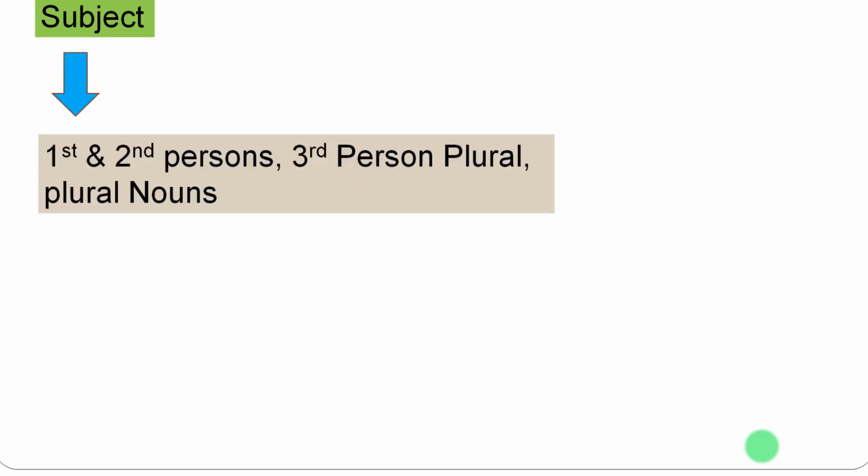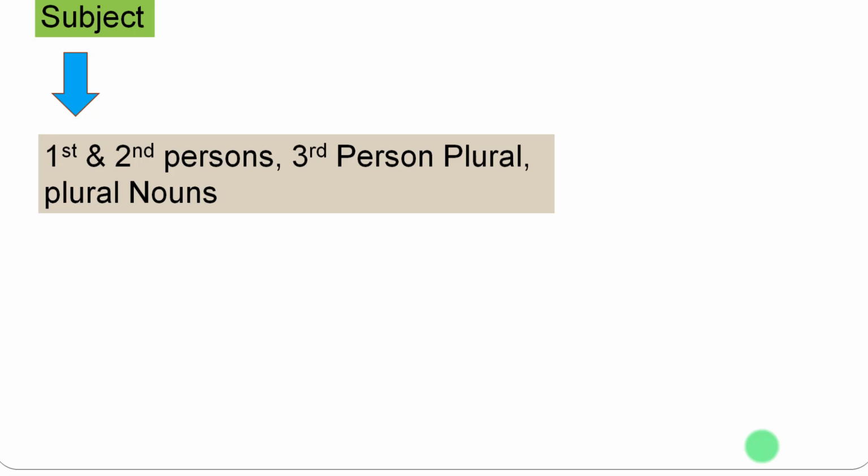Whenever we are converting some Urdu sentences into English sentences, we always use some formulas. So in the present indefinite tense, we also have formulas. We have two formulas actually. Whenever the subject is first person, whether it is singular or plural, first person, second person, singular or plural, or third person, plural.